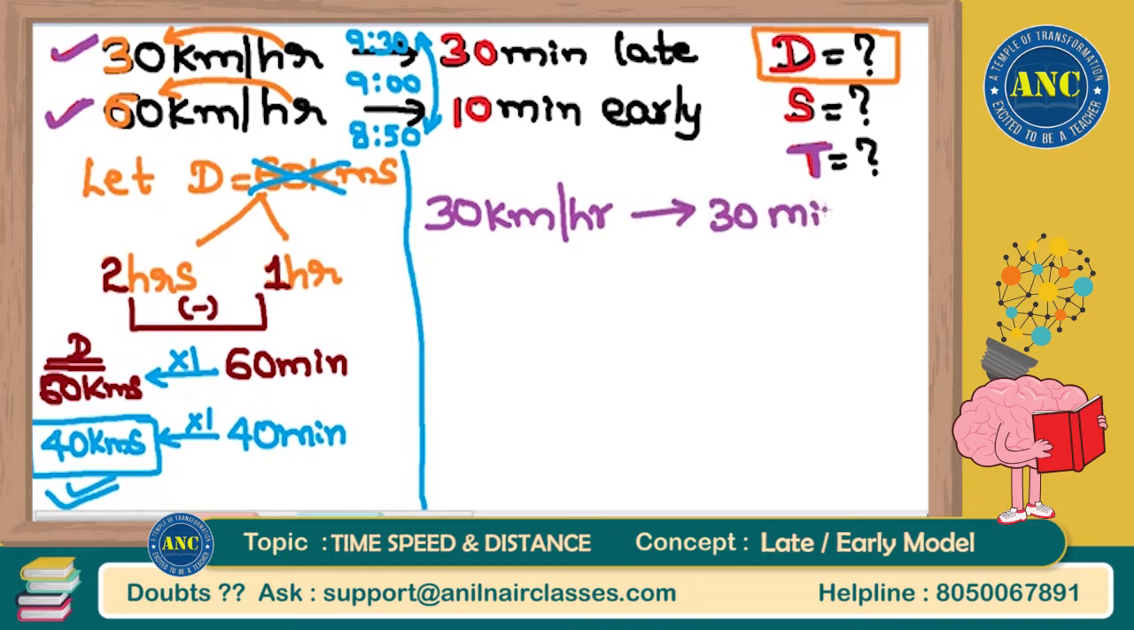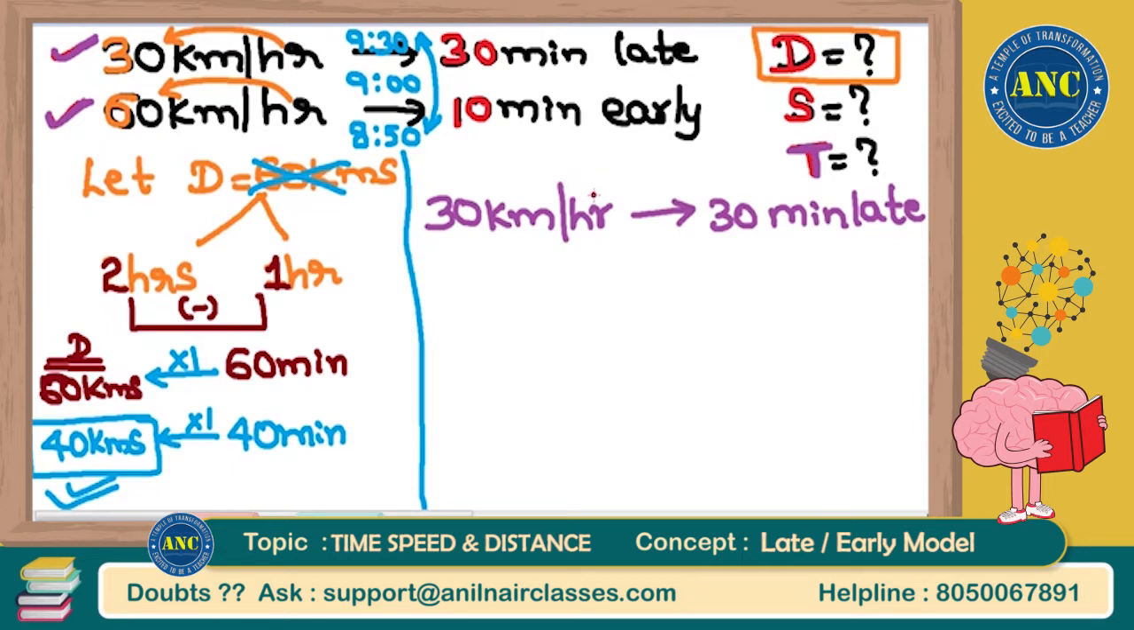Everyone listen carefully, sir. I might not repeat it again and again. I am going very, very slow. Do not expect me to go too much slower than this. I cannot. This is the slowest I can go actually. 30 kilometers per hour, 30 minutes late. What is the meaning of 30 kilometers per hour?